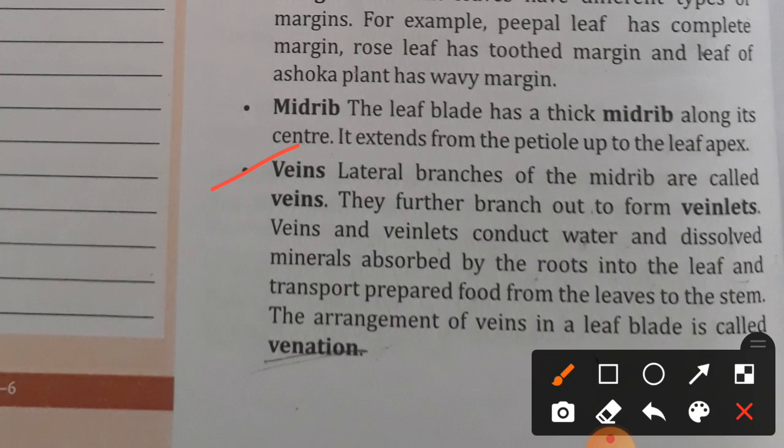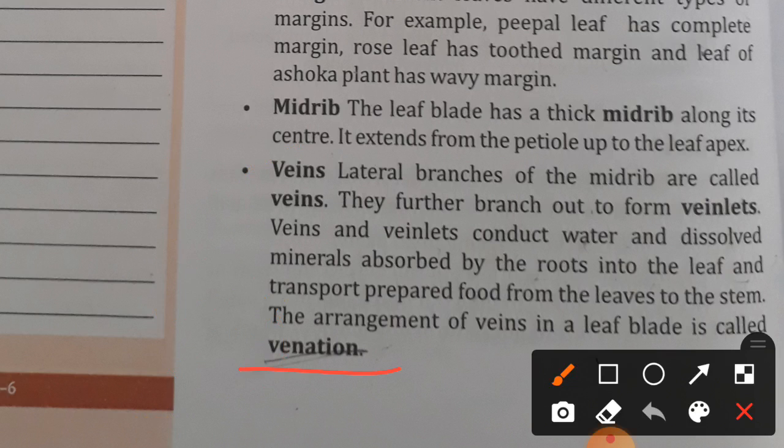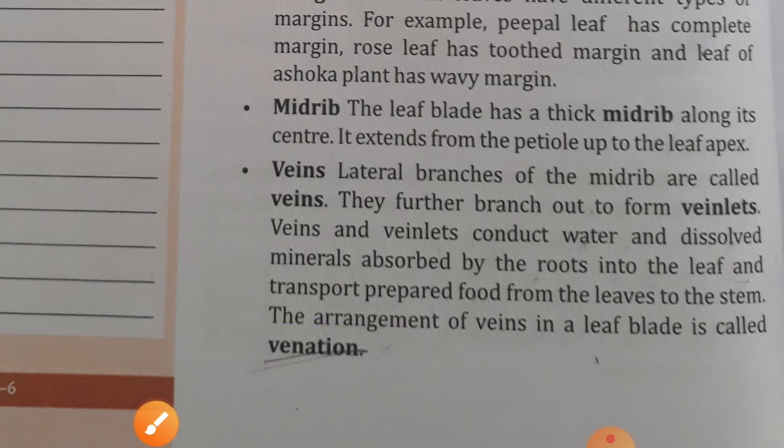So students, you can see here, I am drawing. See, this is the midrib and the veins here. I am drawing this. These are the veins. Again, the branches coming from a single vein are veinlets. Okay, and the arrangement of veins in the leaf blade is called venation. What do we call that? Venation. Now come on to the next page.